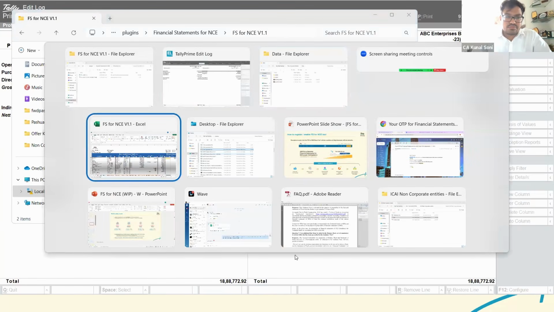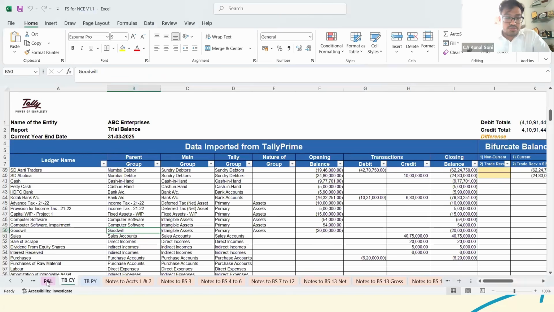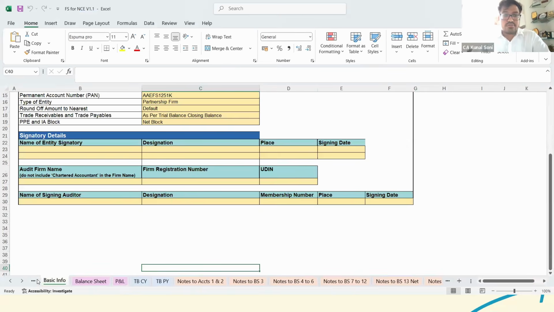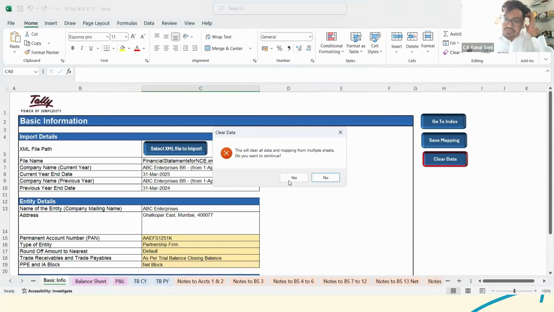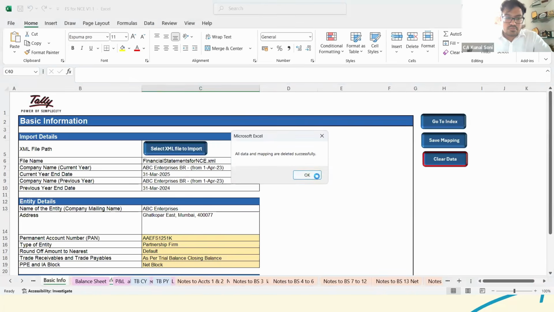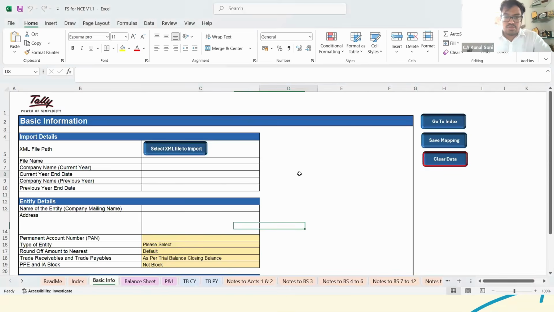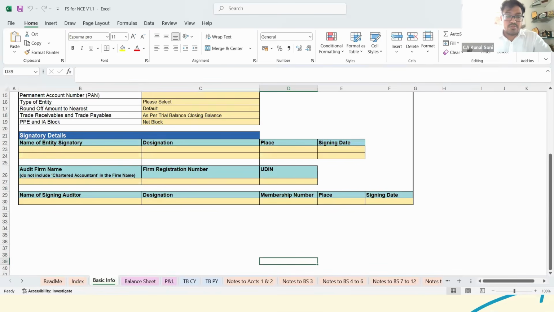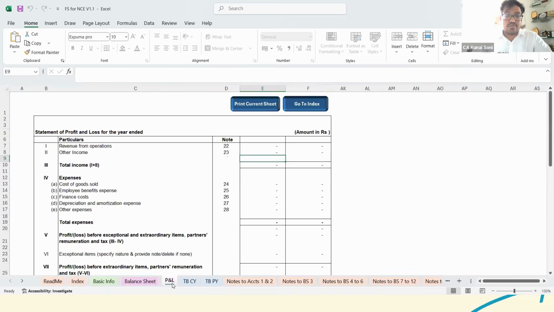So let's say I've already opened it. I would just do one thing. I would try to clear data and other things. Okay, so I will clear the entire data. Now see, this is the basic balance sheet P&L Excel template.